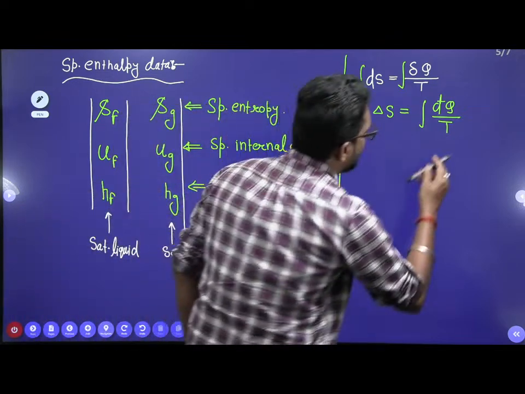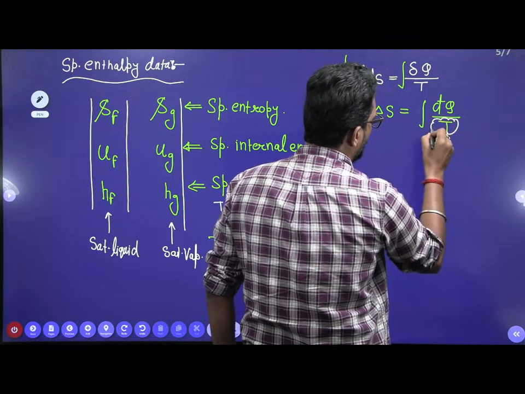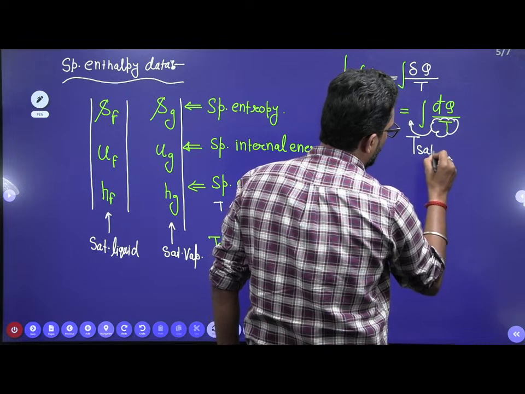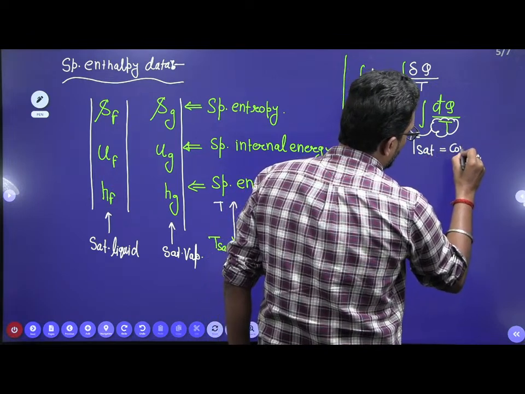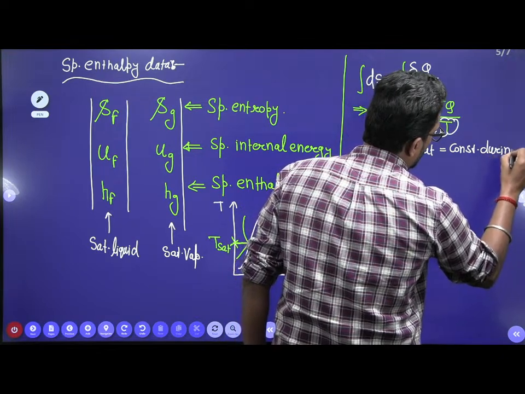If you integrate, you can take this temperature outside the integration because it is the saturation temperature, which is constant during phase change.